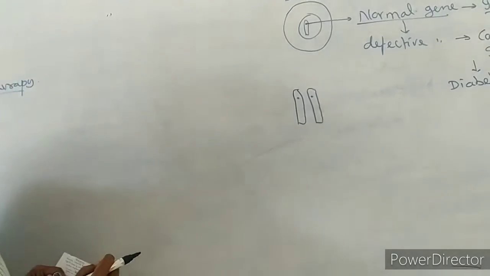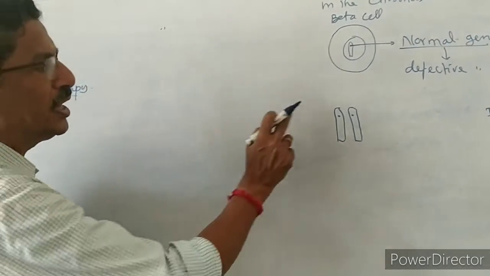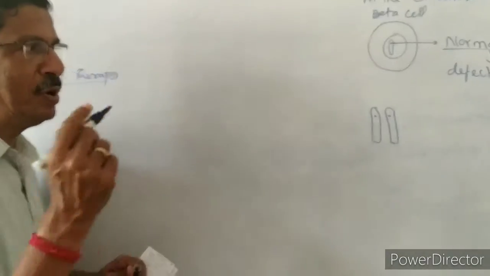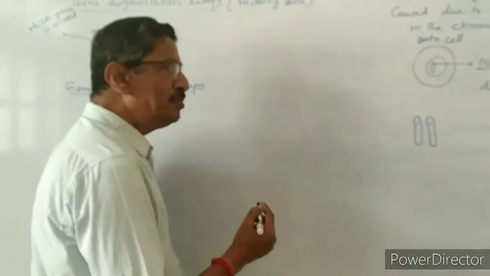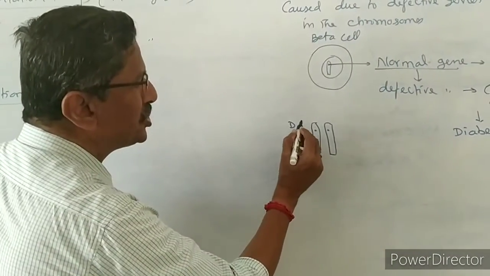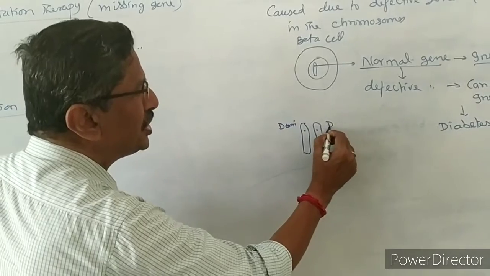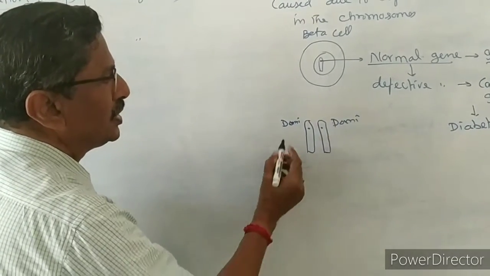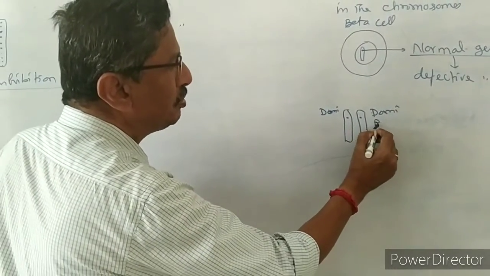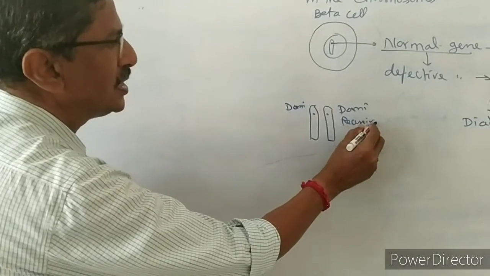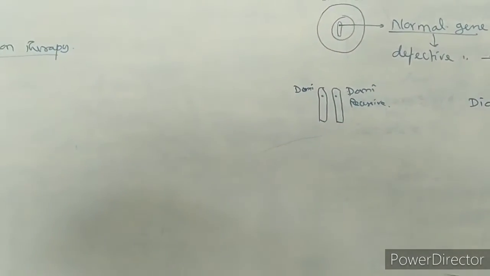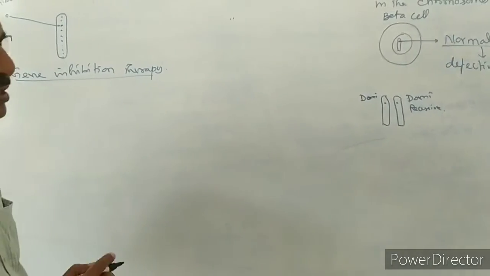These are paired genes present in the paired chromosomes, and both genes are responsible for one character. Sometimes this gene will be dominant, and even this gene will also be dominant. Sometimes this will be dominant and this will be recessive. Recessive means powerless. According to that, the character will be maintained.